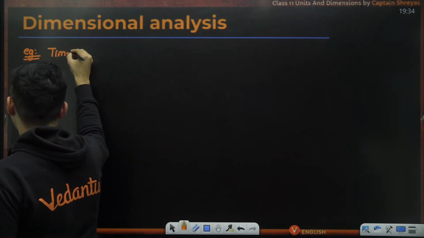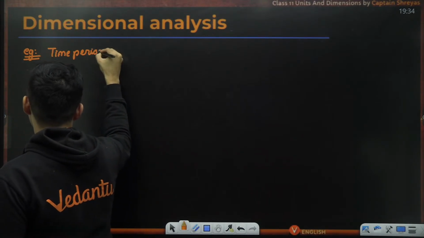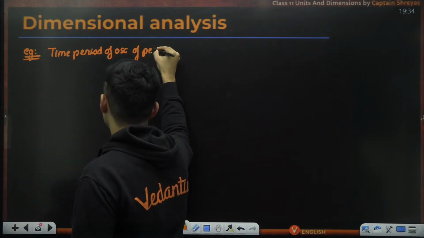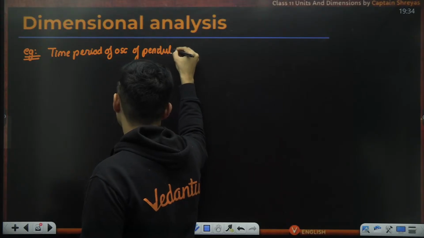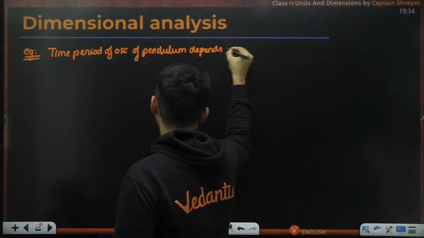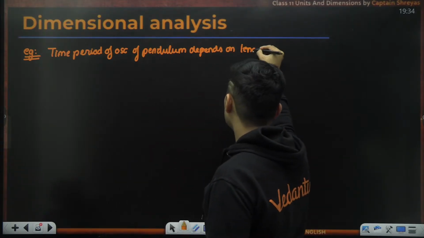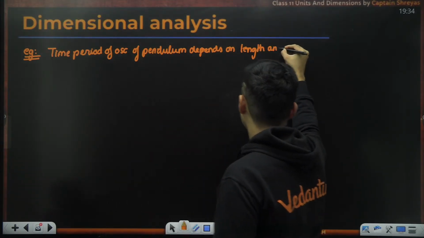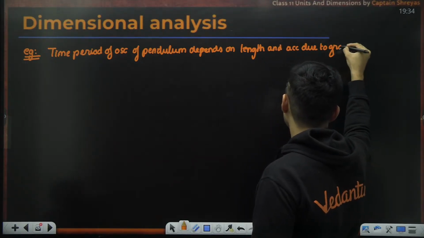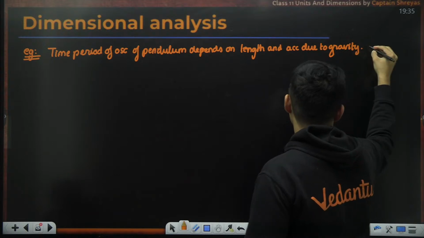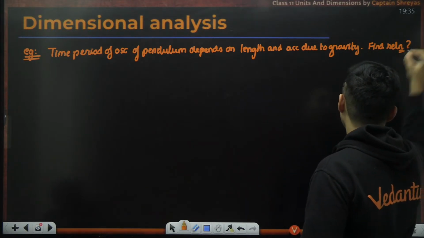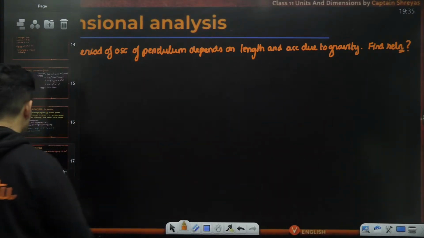Say the time period of oscillation of a pendulum depends on length and acceleration due to gravity. The question is, find the relationship between them.